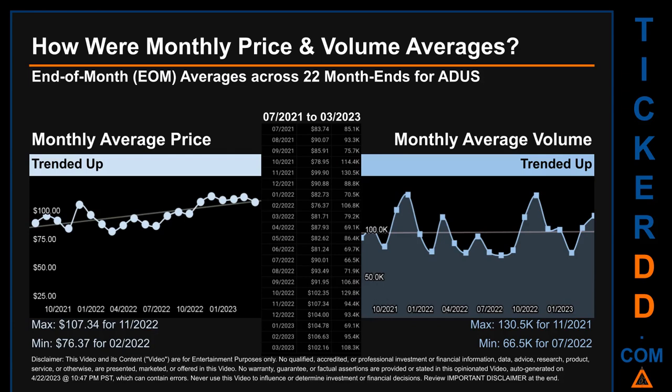The maximum end-of-month average price was $107.34 for 11/2020 seconds while the minimum was $76.37 for 02/2022. Looking at volume, 11/2021 and 07/2022 respectively saw the highest and lowest monthly average volume at 130.5 thousand and 66.5 thousand.